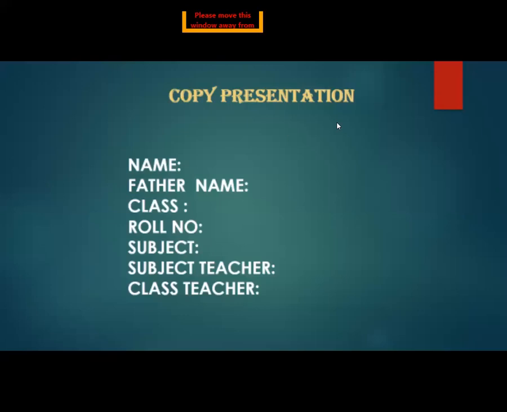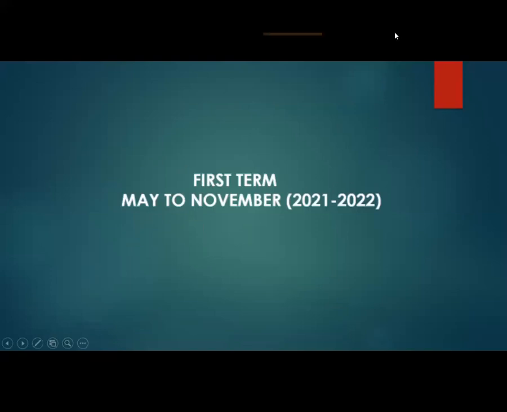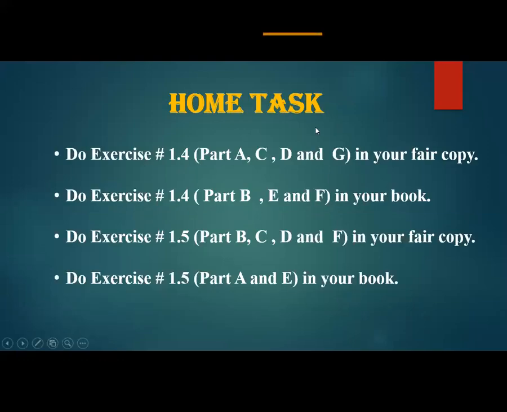Nana, okay, good. First of all, you make face sheet in this way: name, father name, class, roll number, subject, subject teacher, class teacher. This is all I already told you in previous class. Very good, Iman. Very good, Zeenat Salim. Very good, excellent. After that, you make title page of first term, May to November 2021. Okay, Raiba, wait for a while. And after that, you make title page of chapter, as I told you in previous class, chapter number 1, notation, numeration. And now this is the home task.